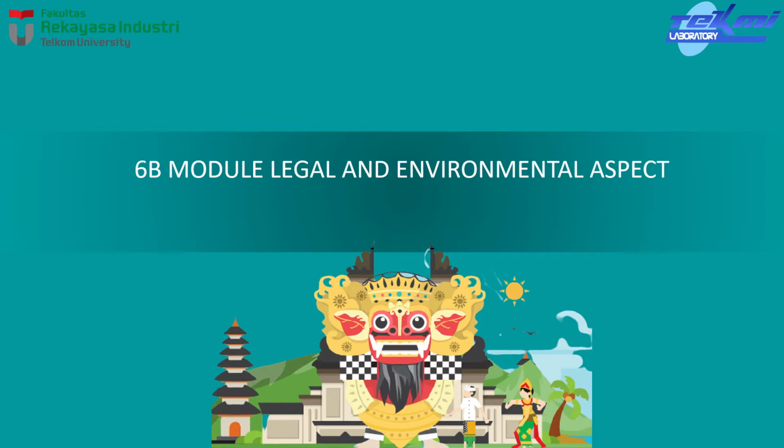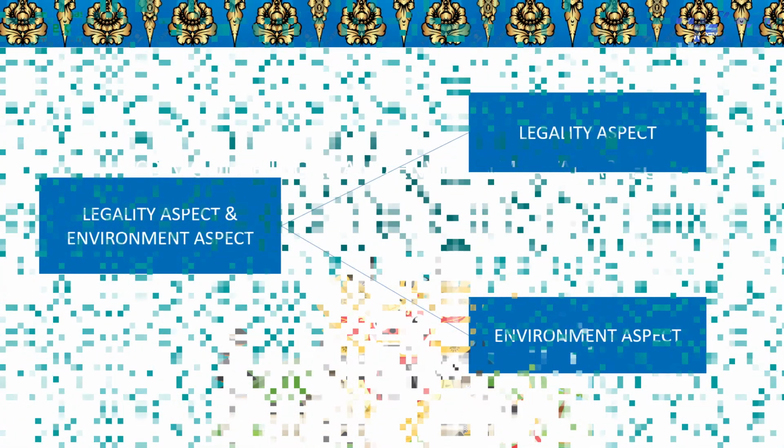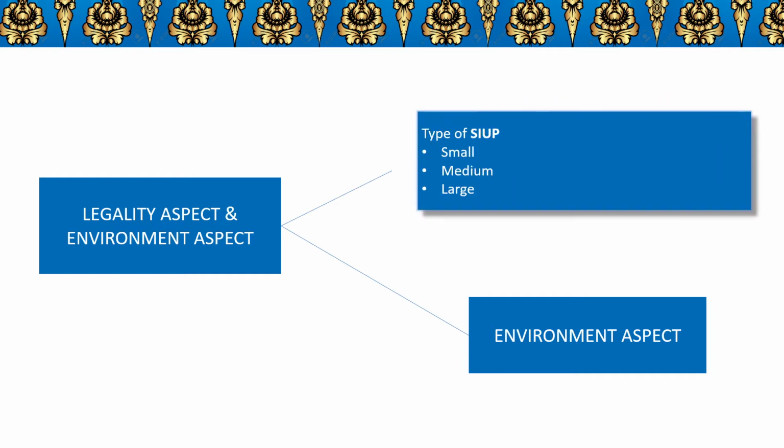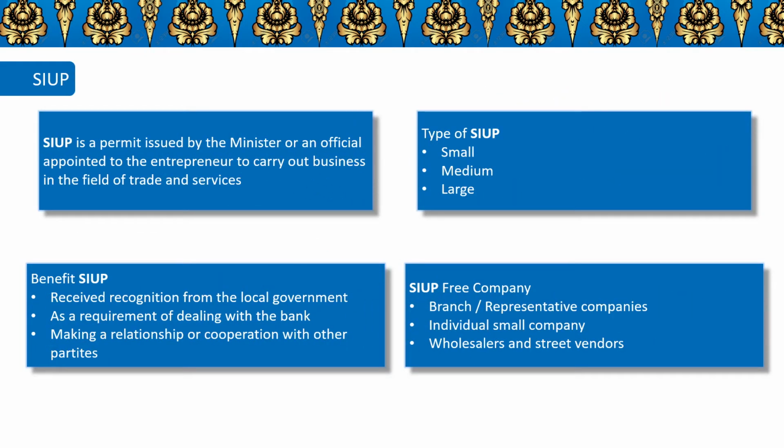This time we are going to learn about Module 6B, Legality and Environment Aspect. There are two submodules of Legality and Environment Aspect that we are going to learn about, which are Legality Aspect and Environment Aspect. The first is Legality Aspect.